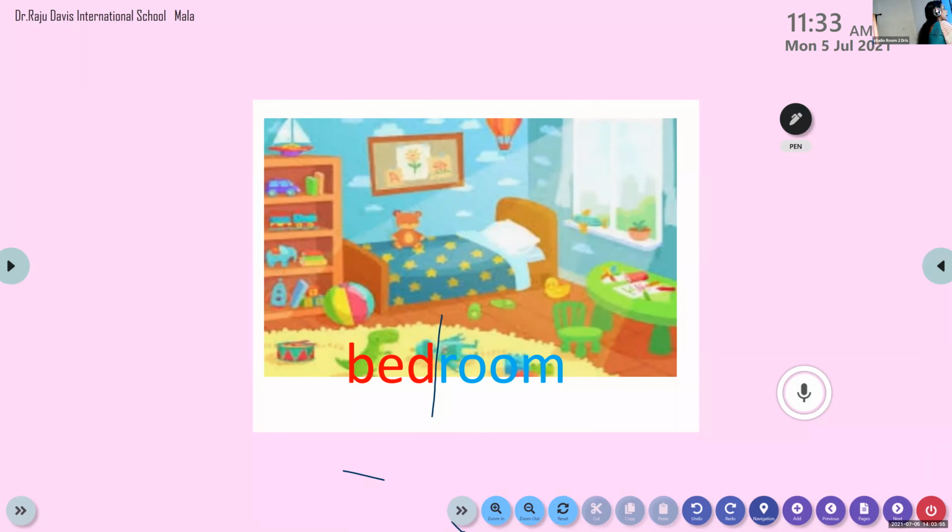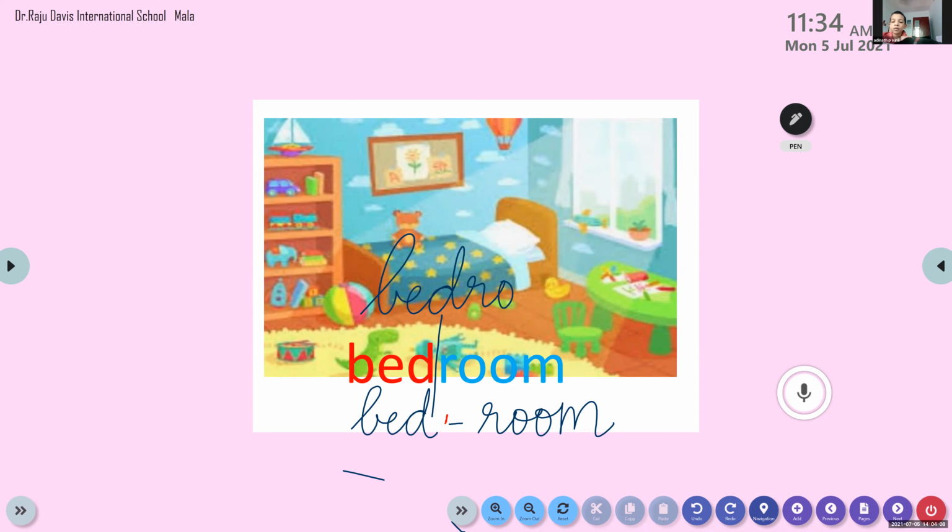How do we do it? Bed, room, R-O-O-M, room. Okay, so all of you please do write this. Bed, room, R-O-O-M. As you write it in your rough book, children, sound out each syllable, then you write bed, B-E-D, room, R-O-O-M. So we learn the spelling automatically. Yes, do it. I hope all of you are writing.